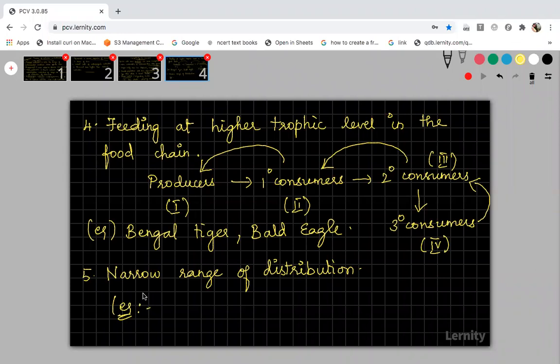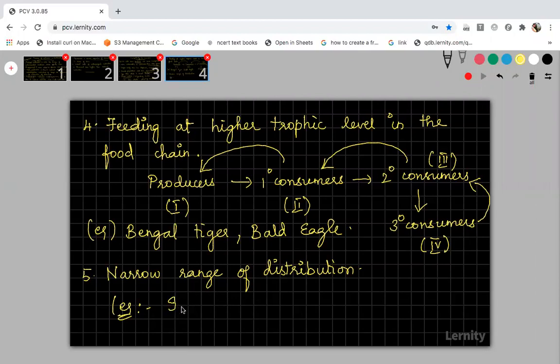So for example, if you take kangaroos, kangaroos and other organisms are called marsupials. Have you heard of marsupials? Pouched mammals are called marsupials, right? And these organisms can be seen distributed only in Australia and in the South American continents. They will not be seen in Asia, Africa, or other places. They are restricted only to a small geographical area, and that is called narrow range of distribution.